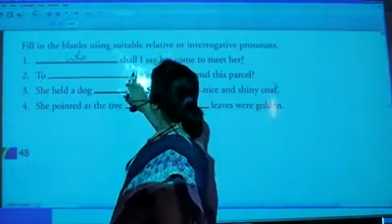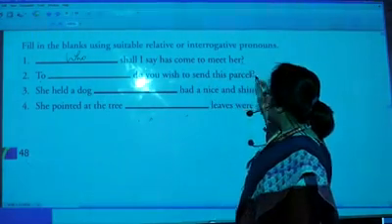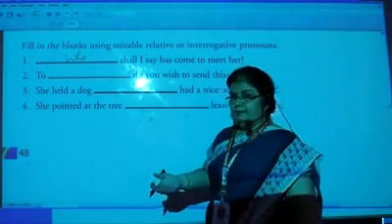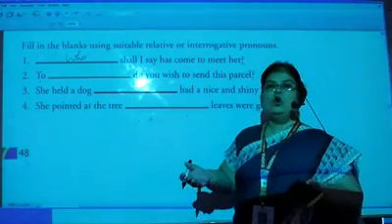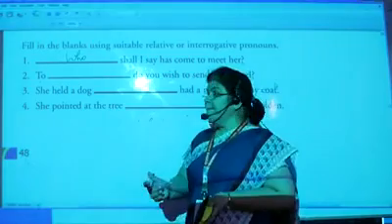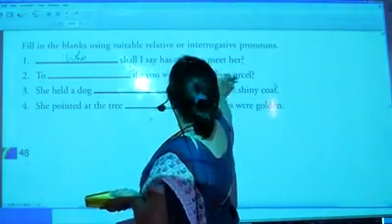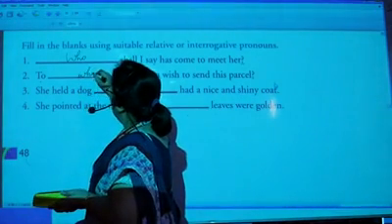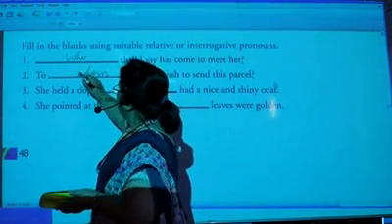To dash, do you wish to send this parcel? Again a question mark. To whom? See, who means कौन. Whom मतलब किसको. Okay, to whom do you wish to send this parcel? So, to whom? Okay, children?